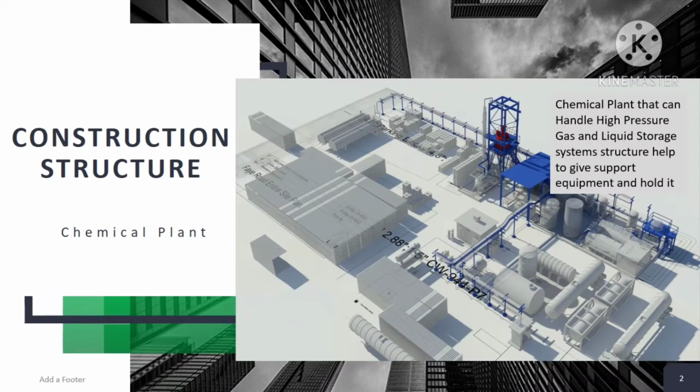This is the completion of the video, and in it you can see the structure of that plant. This is the vehicle for unloading and loading through the pipeline, and the pipeline is mounted on the structure.